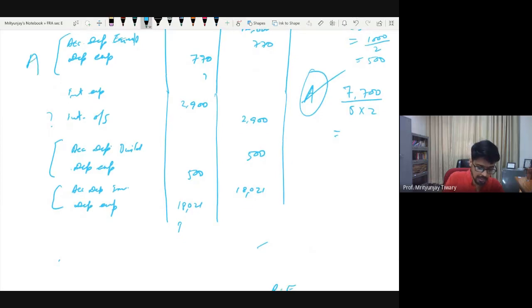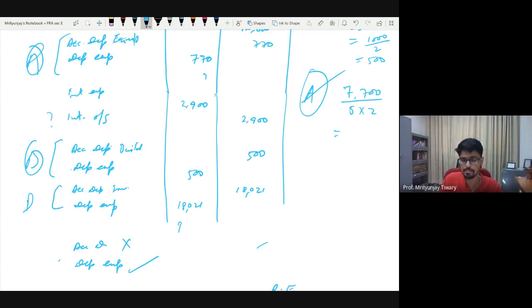Fine. Now let us come to the question that someone was asking a little while ago, that could we have clubbed all of these, this A, B and C? Could I not have said one accumulated depreciation and one depreciation expense? It turns out that the answer is mixed. Yes for depreciation expense and no for accumulated depreciation. When you are preparing the income statement, you are giving all the different expenses. If you write just one line of depreciation expense, and let's say for argument's sake 21,000 is the total amount, that is an acceptable number to us. So that is why you could club the depreciation expenses.